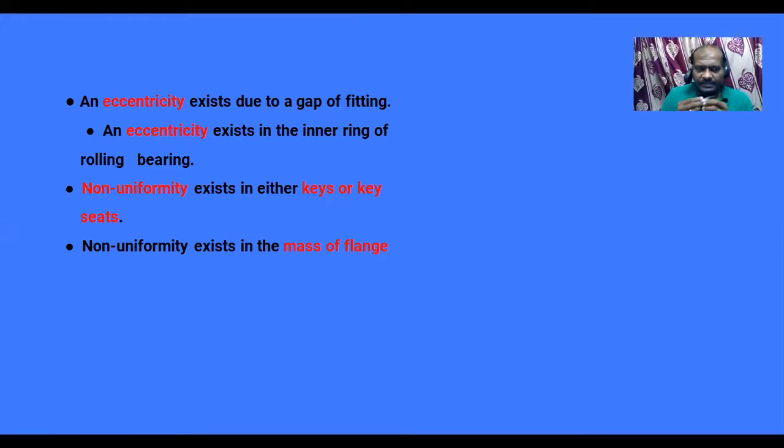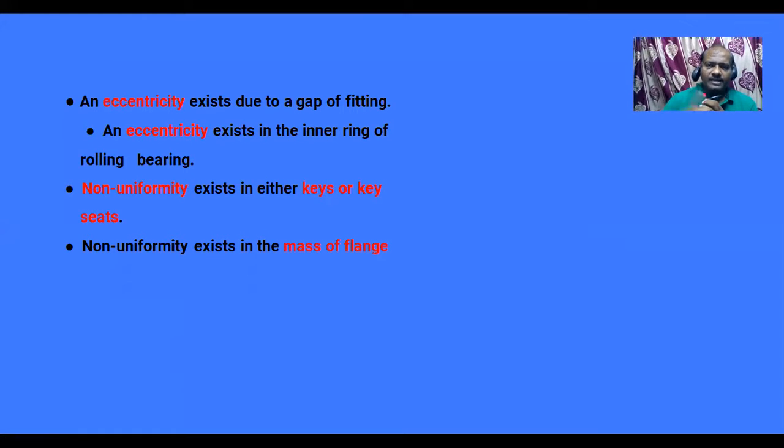That is the thing to be understood here. An eccentricity will lead to unbalance. A ring brings an unbalance if it is eccentrically fitted. Non-uniformity of the keys and non-uniformity in the mass of the flange. So these are the reasons and examples of an unbalanced state.